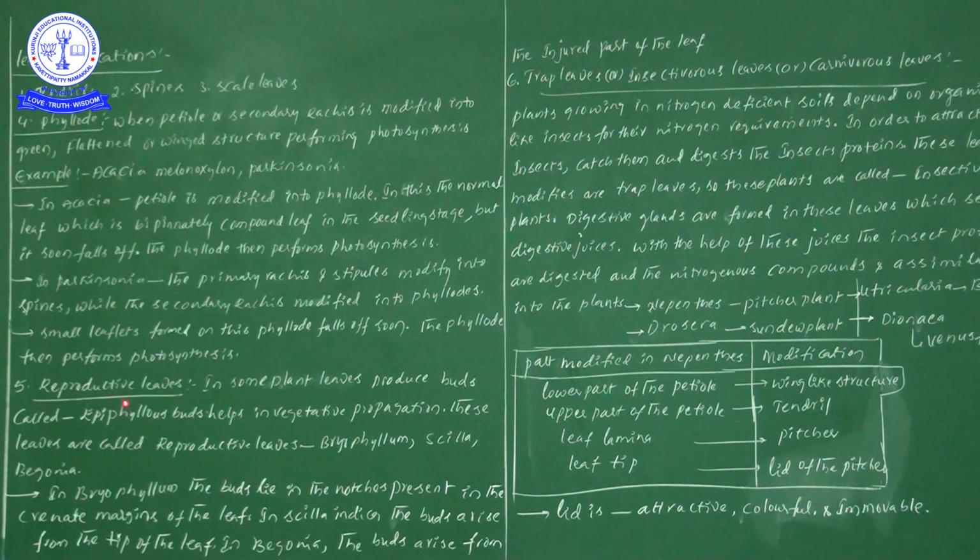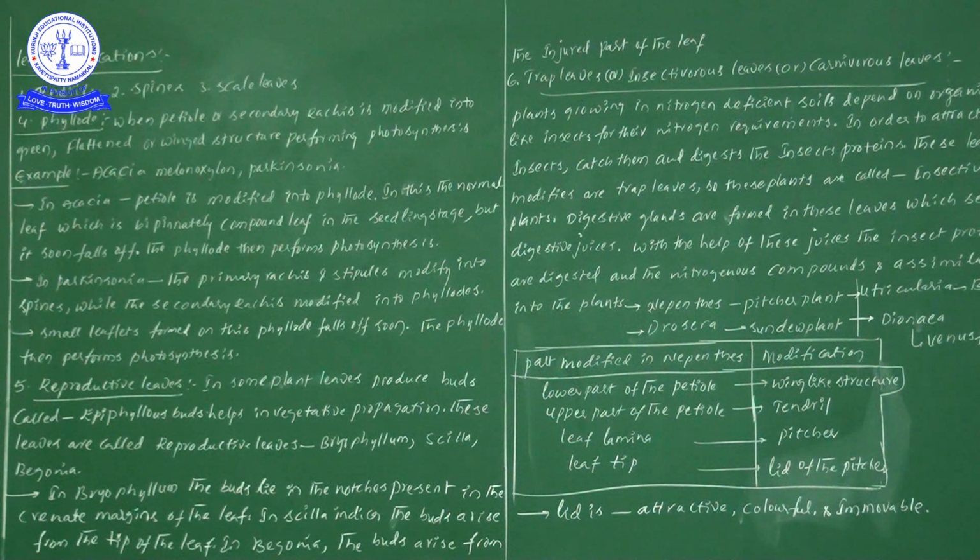One more time. Reproductive leaves means the leaves also get involved in reproduction, in vegetative propagation. So in some plants, leaves produce some kind of buds, and these buds we call epiphyllous.